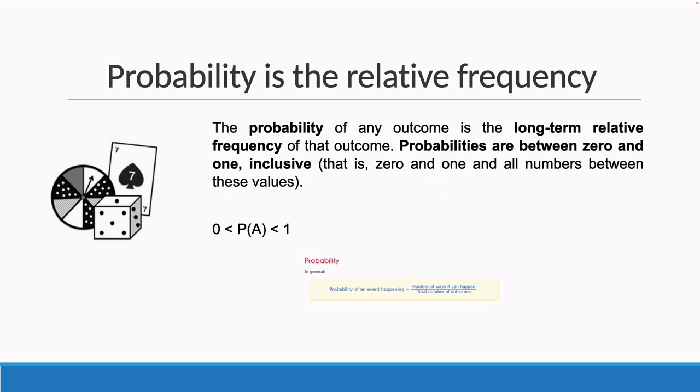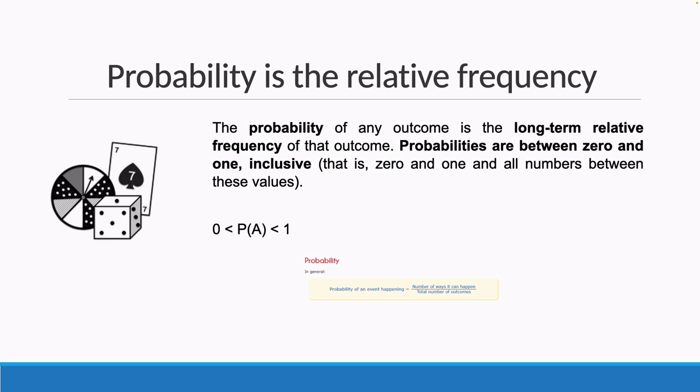Now, probability is basically the relative frequency of that outcome. Probabilities are between 0 and 1 inclusive. That is 0 and 1 and all the numbers between these two values. A probability cannot be less than 0, nor can it be greater than 1.